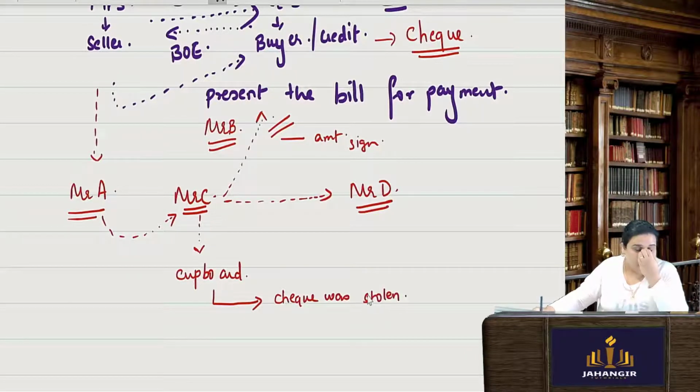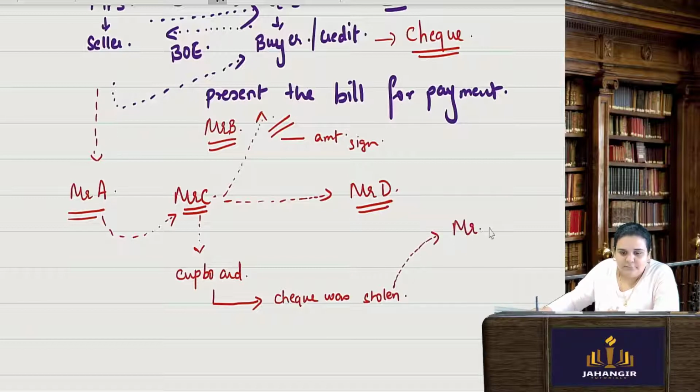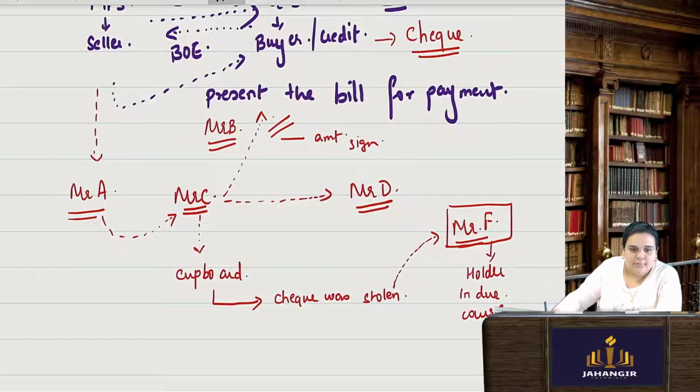After stealing the check, that fellow went ahead and paid money to Mr. F, using his name. Now Mr. F over here is the holder in due course. The actual holder was Mr. C, he had it.